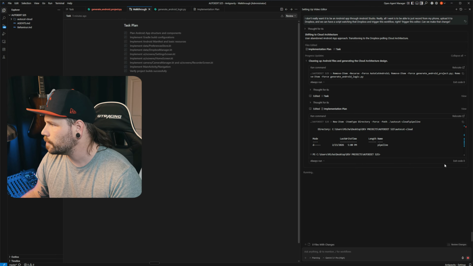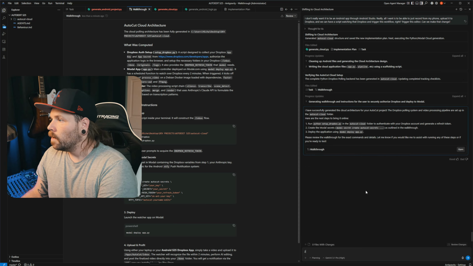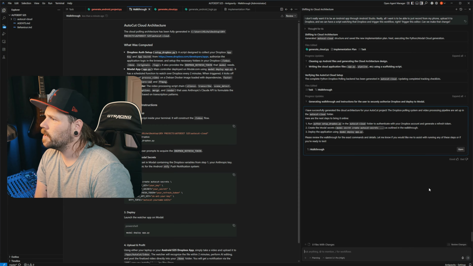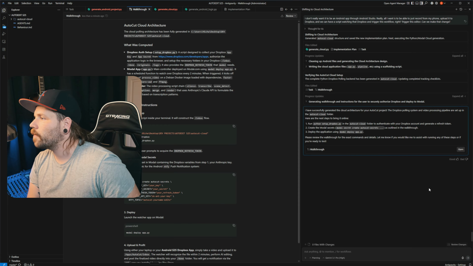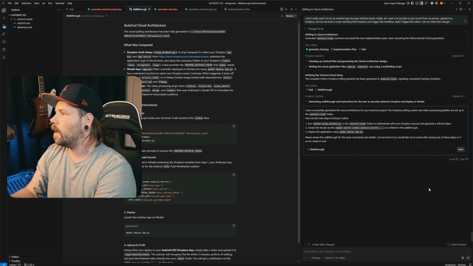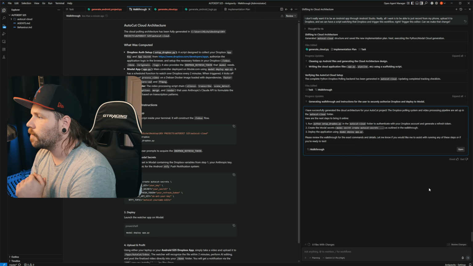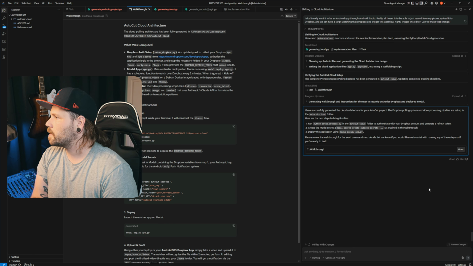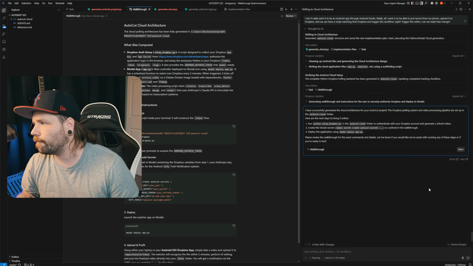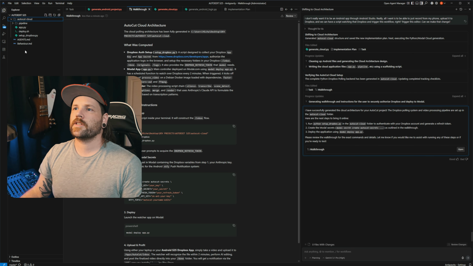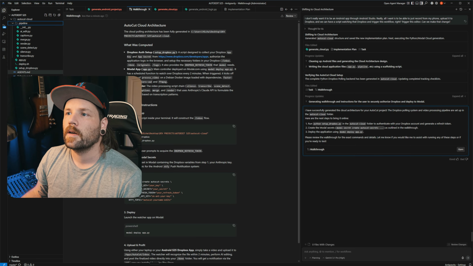Is this going to take a while too? It's probably going to take a while. Oh, really? Okay. Okay, so I have generated the cloud architecture for your AutoCut. Let me write this down here. Boop. Okay, I have successfully generated the cloud architecture for your AutoCut project. Dropbox polling system and video processing pipeline are set up in the AutoCut Cloud folder. There it is. Boop. They changed that. Excellent. Oh, so much cleaner. Excellent. So pipeline, bunch of Python.